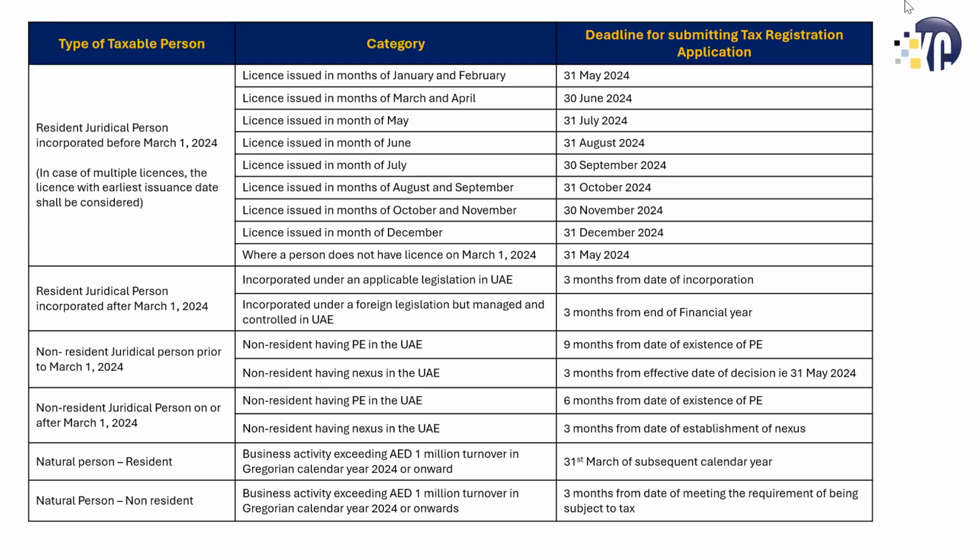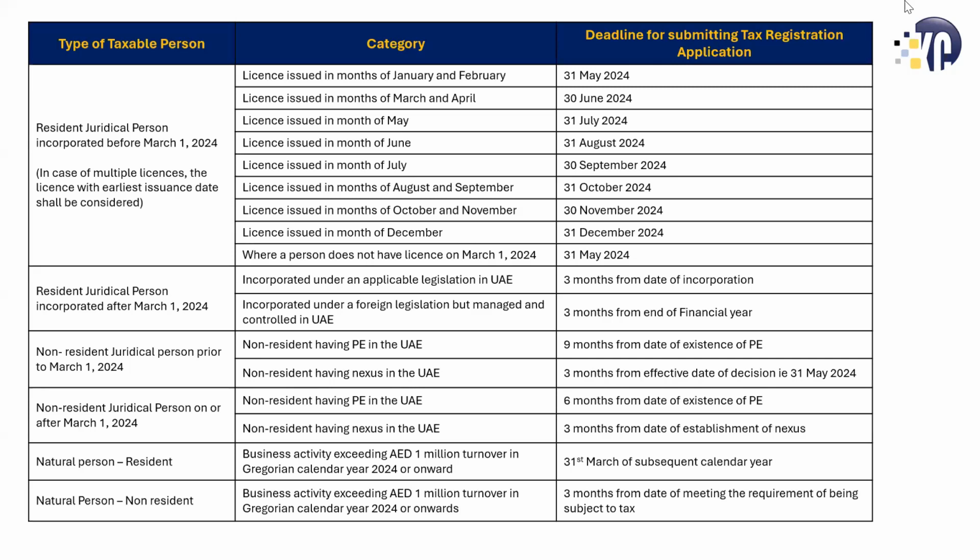They have two categories here: the resident natural person and the non-resident natural person. For the resident natural person, we know that if the turnover of the business activity exceeds 1 million during the Gregorian calendar year, which is January to December in 2024, then only will they need to see whether they have to register or not. So they have been given a 3 months deadline. After the 2024 year has passed, or any year has passed where you are crossing this threshold, the deadline has to be 31st March of the subsequent calendar year. So if somebody meets this threshold in 2024, they need to register by 31st March 2025. If they meet the threshold in 2025, they will need to register by 31st March 2026.